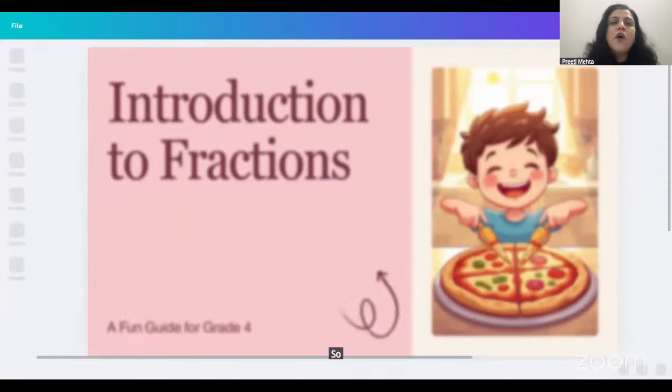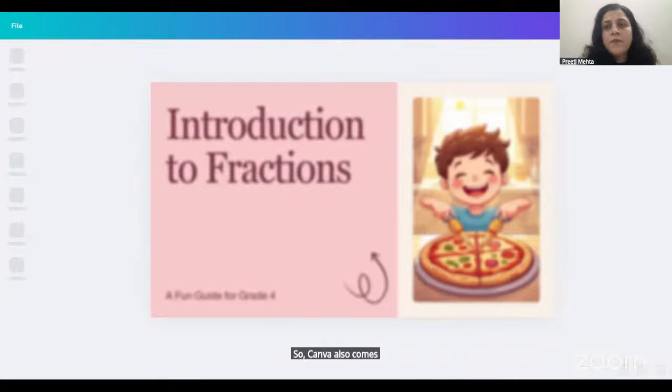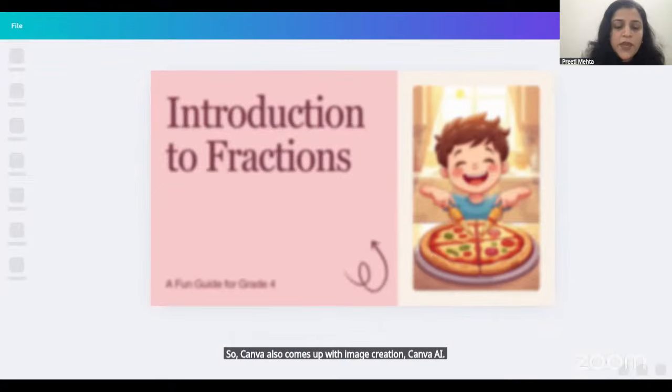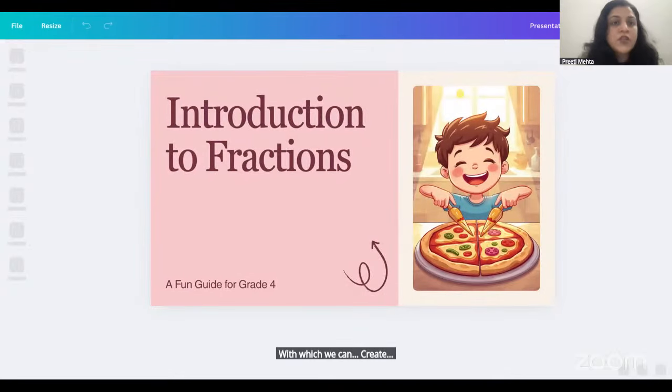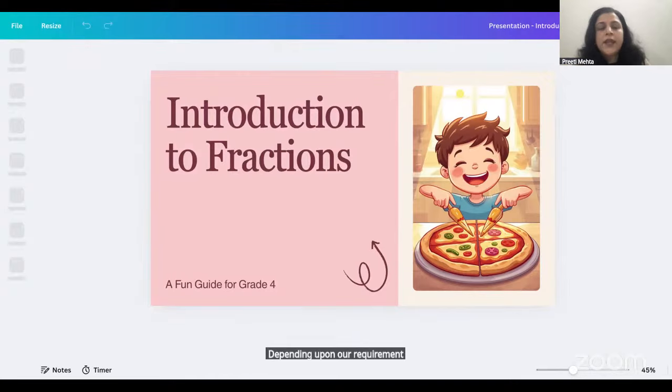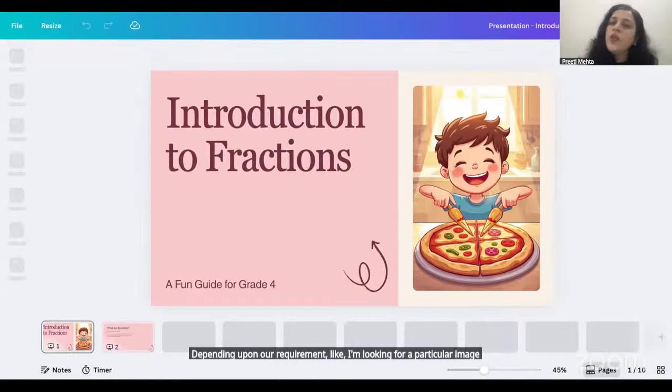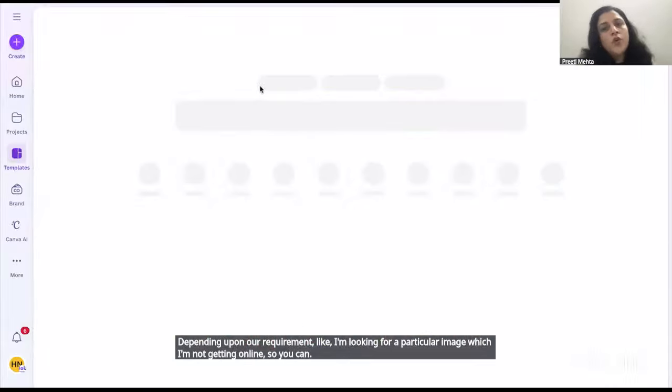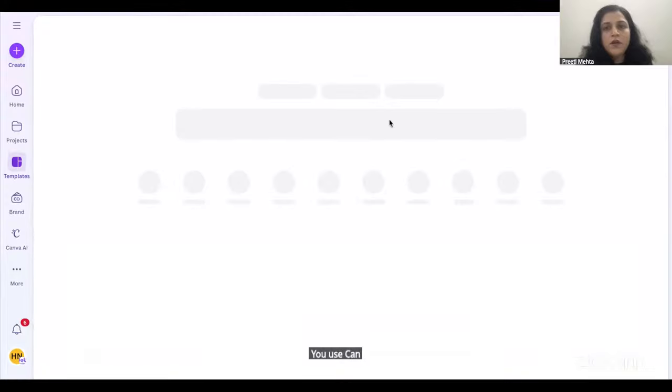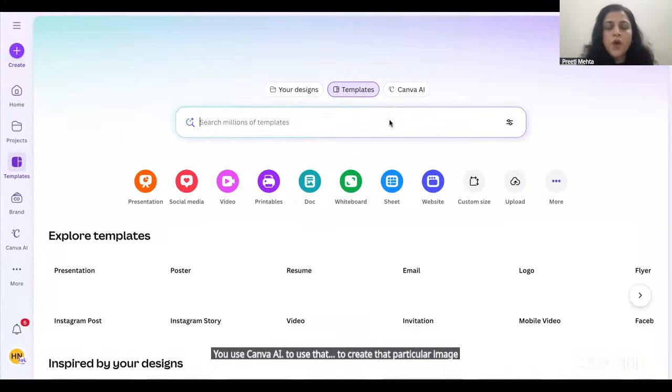So Canva also comes with image creation, Canva AI, with which we can create AI-based images depending upon our requirement. Like, I'm looking for a particular image which I'm not getting online. So you can use Canva AI to create that particular image. Let me show you how.